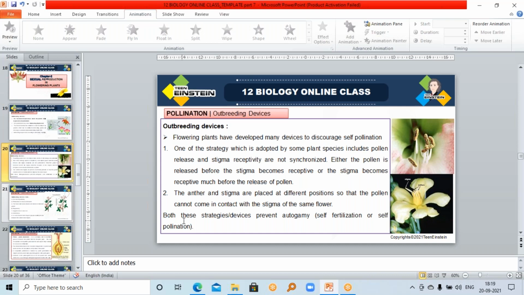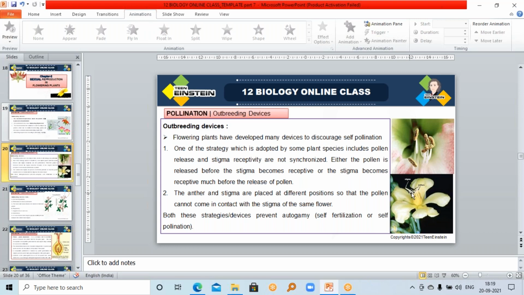And in the second method, anther and stigma are placed in different positions. Here you can see, these are the anthers, and here the stigma is here. In the second picture you can see the stigma is away from the anther. Here you can see one bunch of anthers, but the stigma is away from this anther.